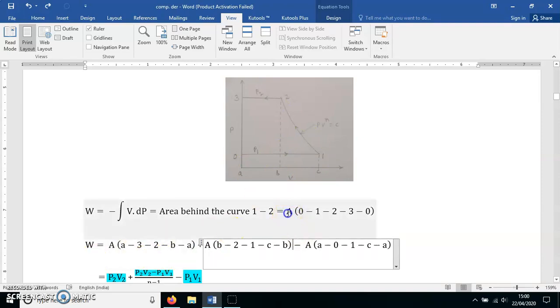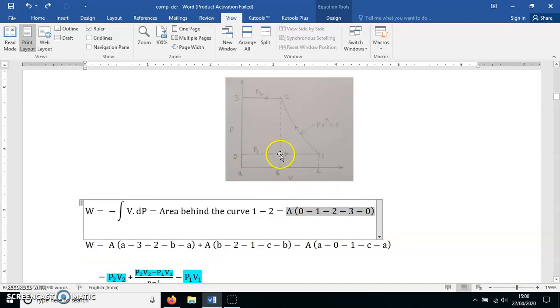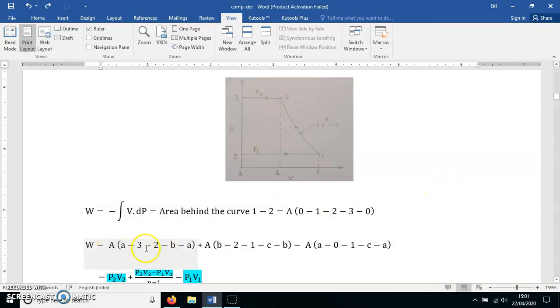Now I can write this area 0, 1, 2, 3, 0 as the sum of the rectangle A3BA, plus the area under the curve 1 to 2, that is B21CB, minus the area of the rectangle A01CA.